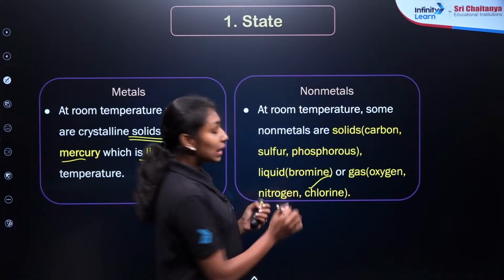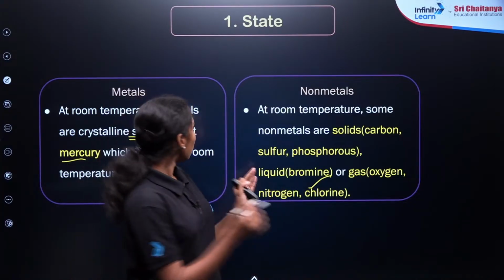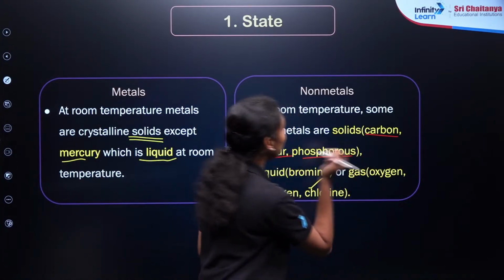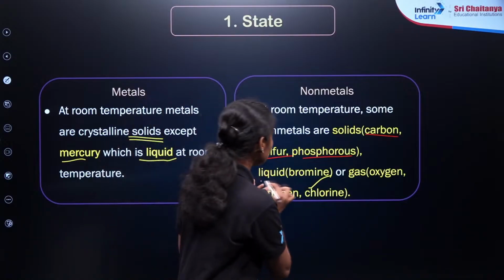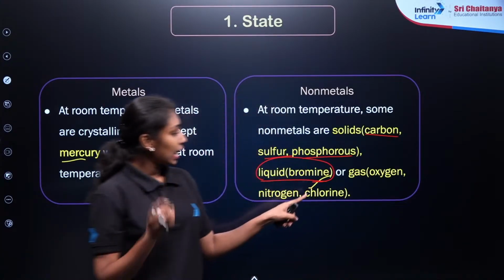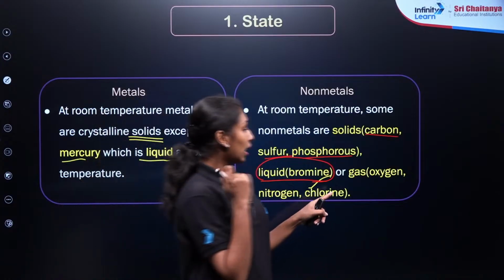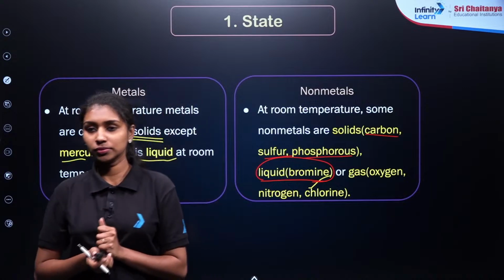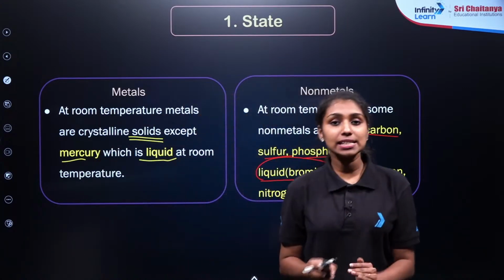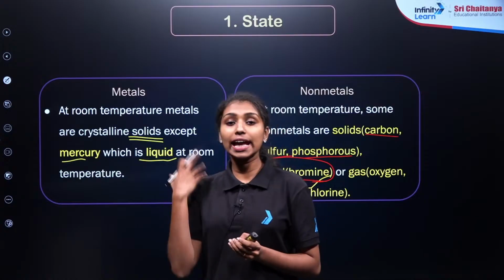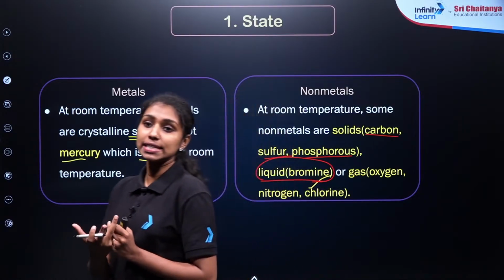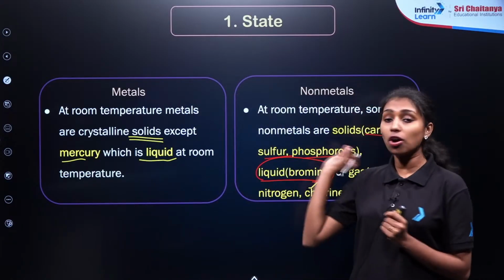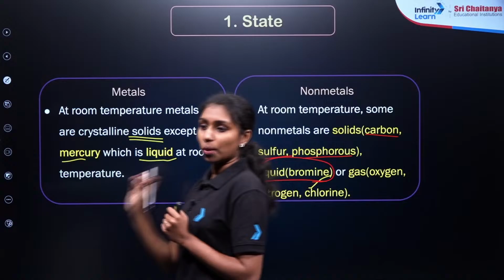Okay, in the case of non-metals, they can exist as solids, liquids and gases, right? Here also you need to consider different examples. Carbon, sulfur and phosphorus are the solid non-metals. Liquid is only bromine, so this is very important. In gaseous state, oxygen, nitrogen and chlorine are the examples of gaseous non-metals. I hope it is clear. So, in general, all the metals are solids in nature except mercury. But in the case of non-metals, they can exist as solid, liquid and gases. You need to remember all the examples of different solid, liquid and gaseous non-metals.